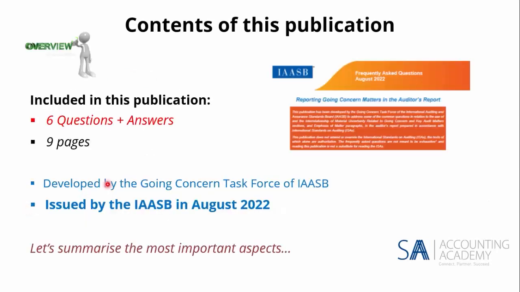So the contents of the publication, it's 9 pages, so not a very long one. And there you can see a screenshot of the top of the document, just so that you can start recognizing it when you see it in your folders. It contains 6 questions and answers. Like I said, issued by the IAASB almost a year ago in August 2022, but still very much talk of the town. Developed by the Going Concern Task Force.